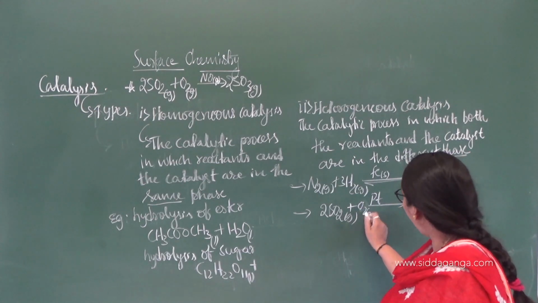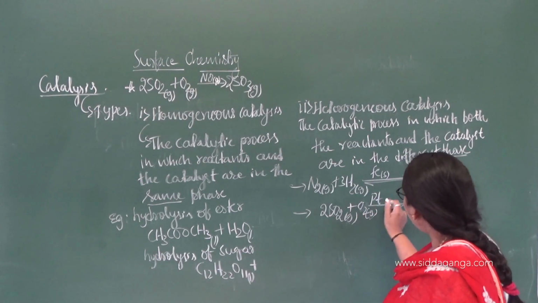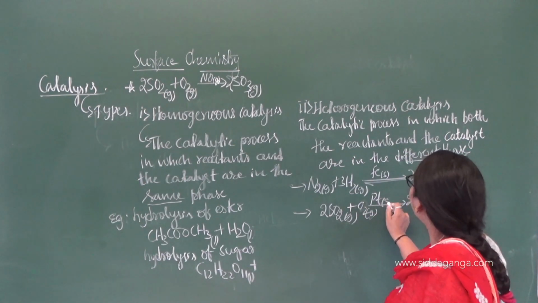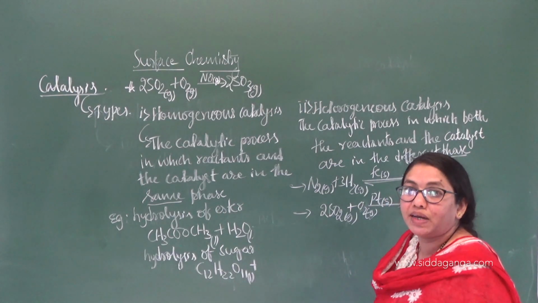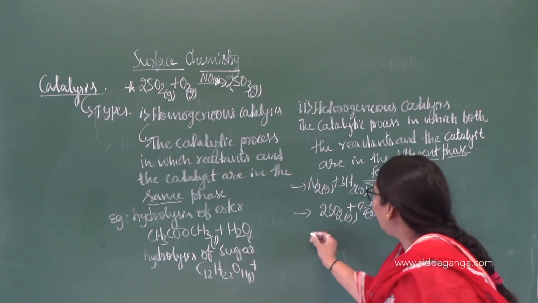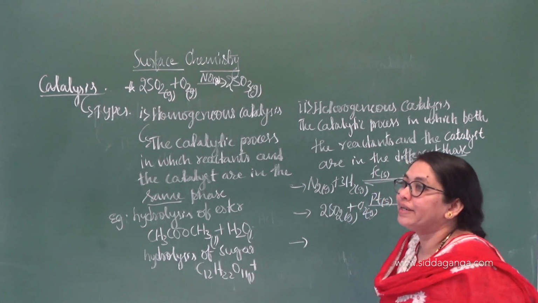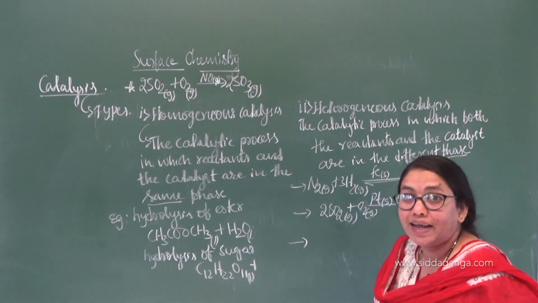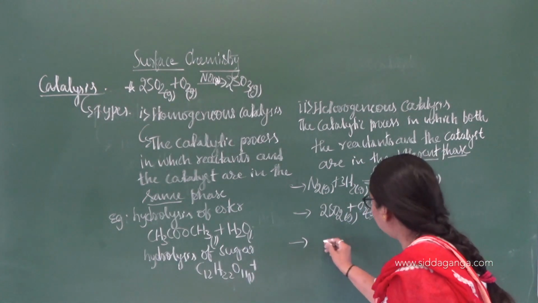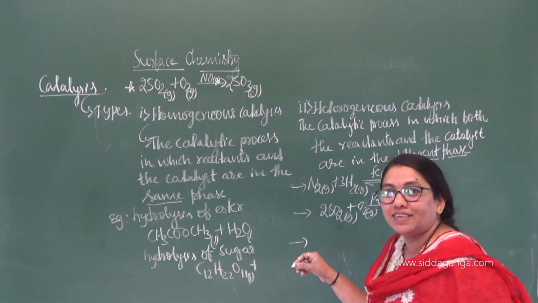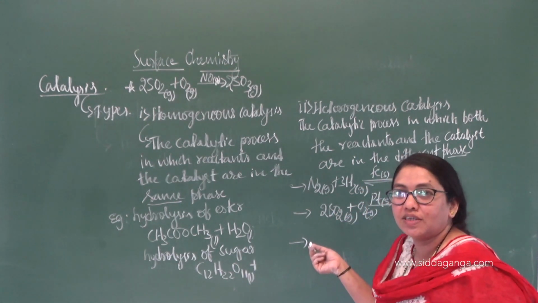Same reaction, catalyst is different. So what you have to observe here? Both the reactants and the catalyst are in the different phase. Platinum is in the solid state. Likewise, you can have the manufacture of nitric acid by Ostwald process also, right? So I am writing all the important reactions, thereby you can recall those reactions, right?